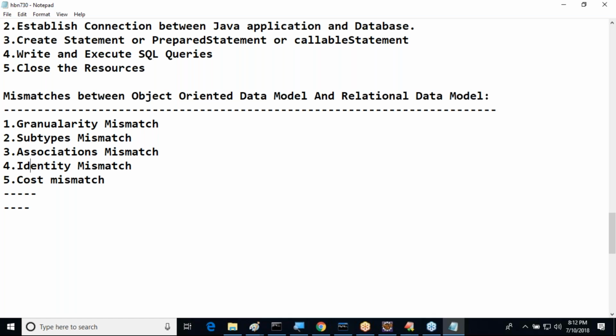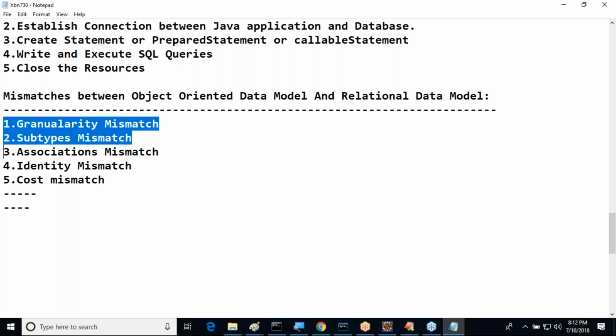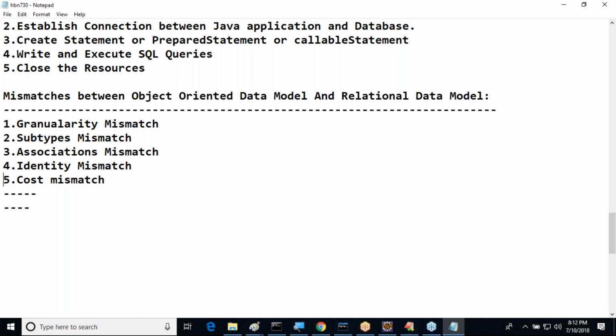Anyway, we just need to understand at least the first three types of mismatches, which I'm going to discuss here. The remaining ones, maybe in the future we'll discuss. First three types of mismatches I want to highlight now. By this we are going to get clear-cut information on why ORM is coming into the picture and why Hibernate is coming into the picture. So first we have to go for granularity mismatch. Good.